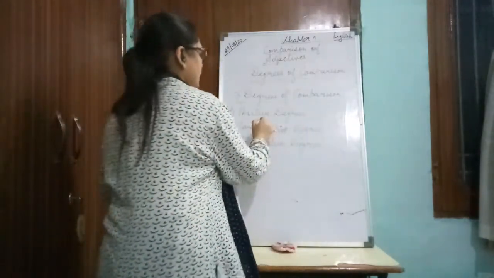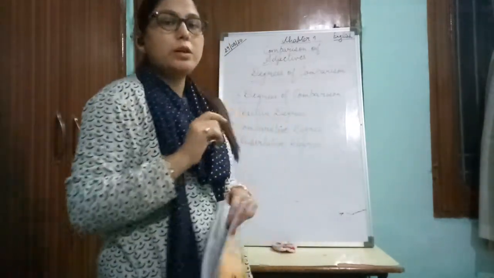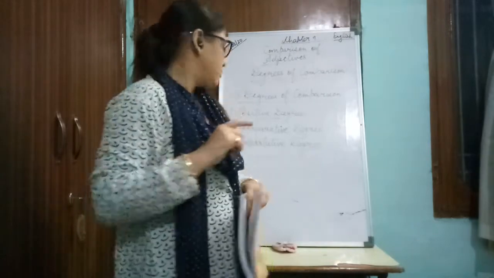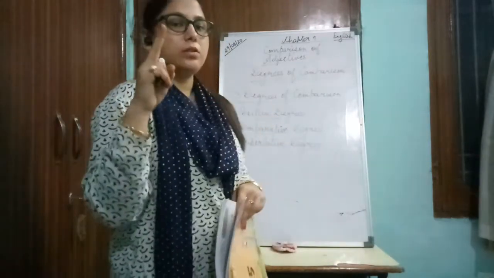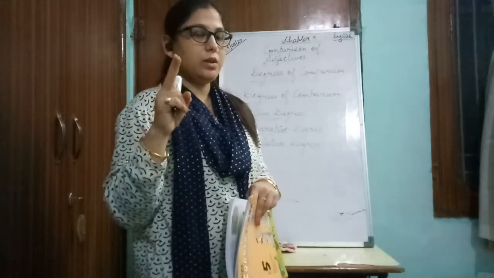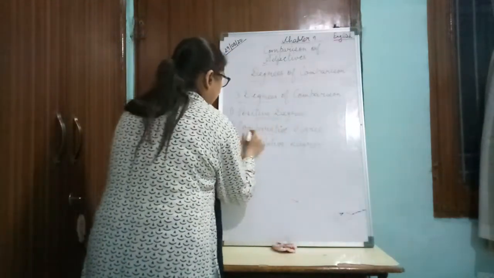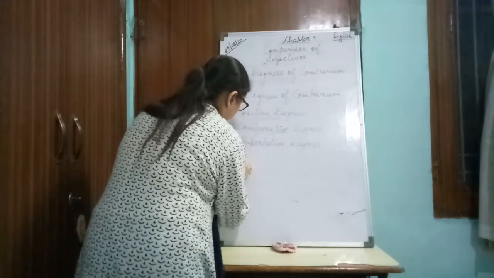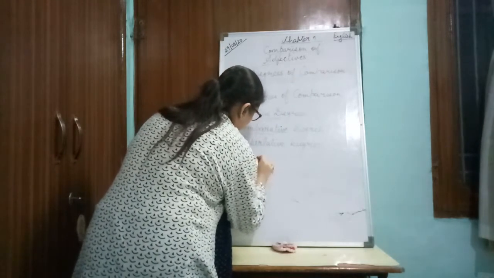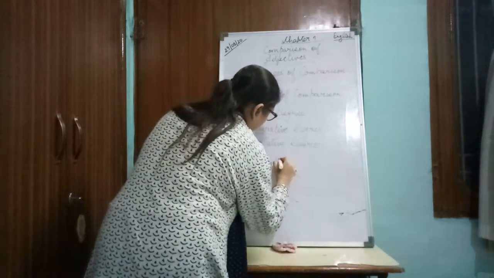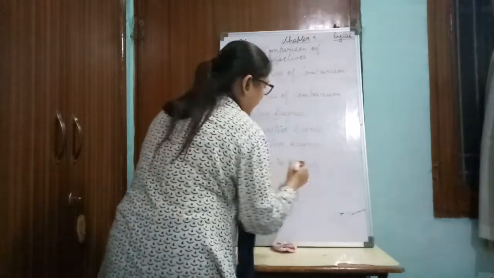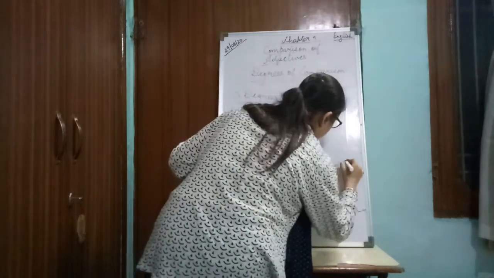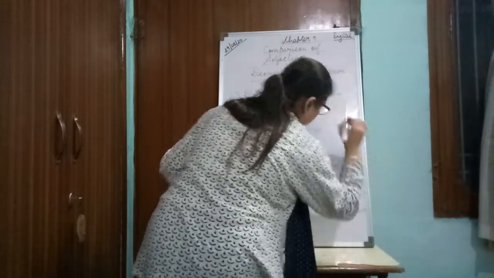Now positive degree is used when we don't make any comparison. Okay, and comparative degree is used when two persons or things are compared. With the comparative degree we add er to the adjective, and then is added after it.